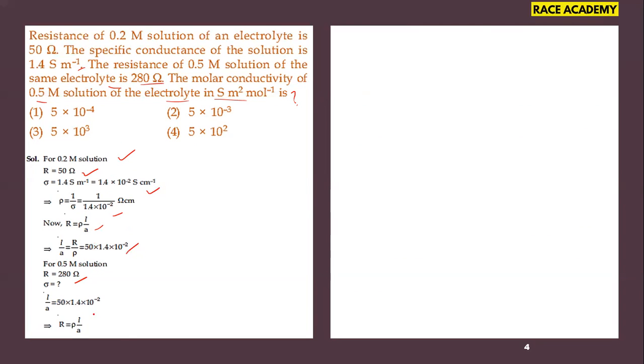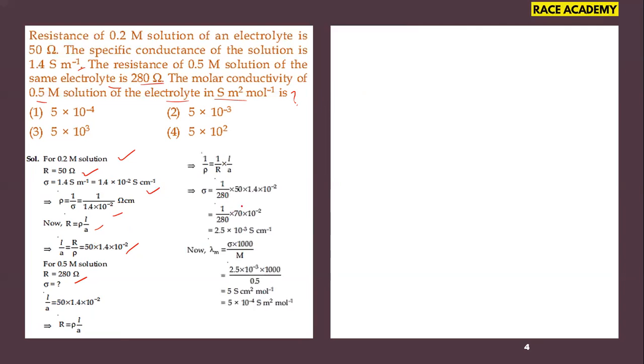For this one, we have to find the specific conductance. Using the cell constant and this resistance 280, we finally got 2.5 to the power of minus 3 Siemens per centimeter.